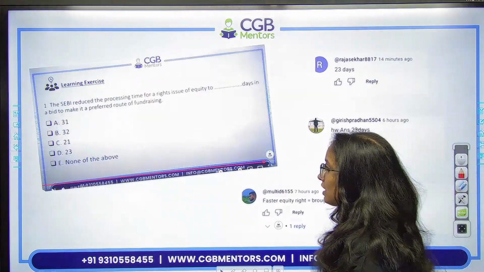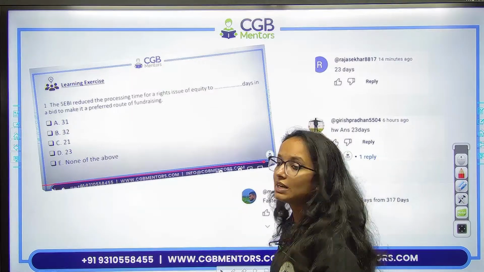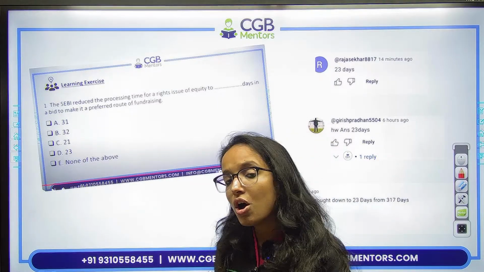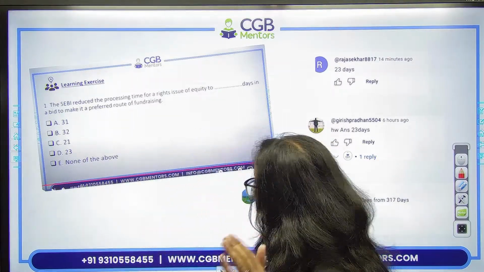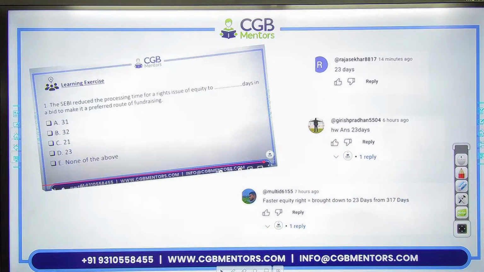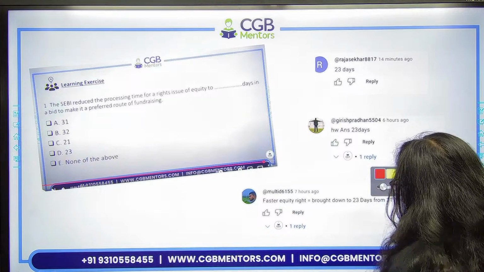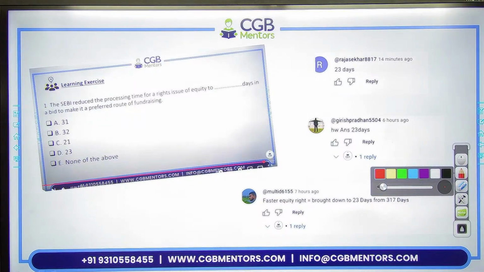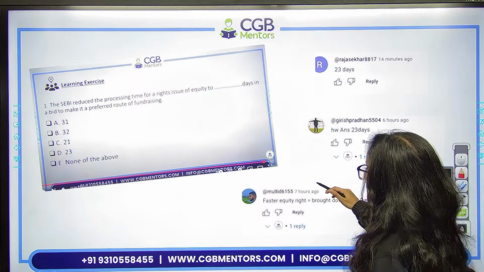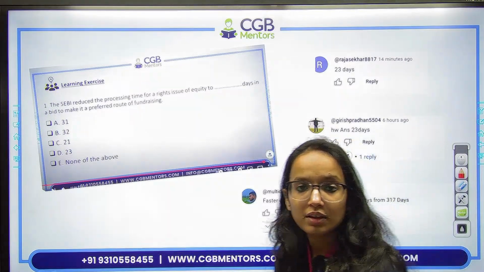Last question in the last class was SEBI recently has reduced the processing time of rights issue, right? To how many days? So it has reduced the time for rights issue of equity to 23 days. You all have provided the right answer. Raj, Shekhar, Girish, all of you, 23 days. I appreciate you for the answers.